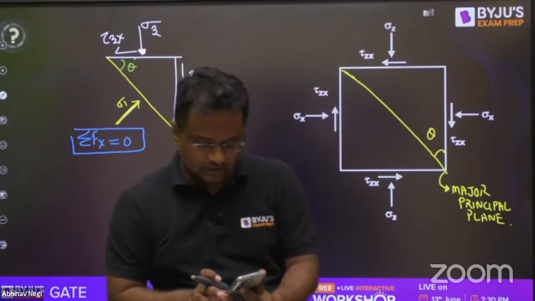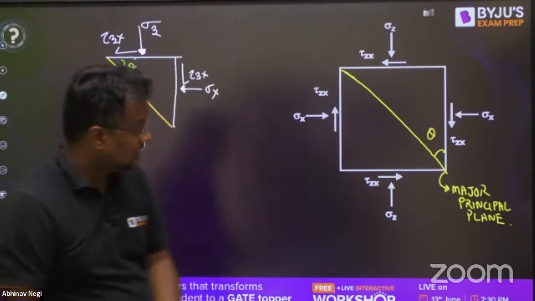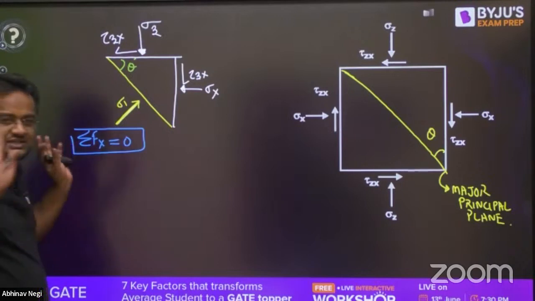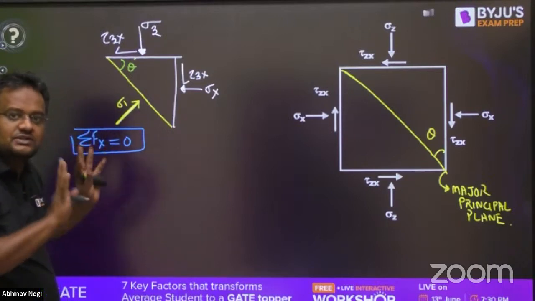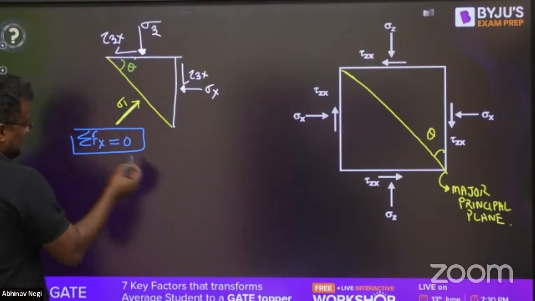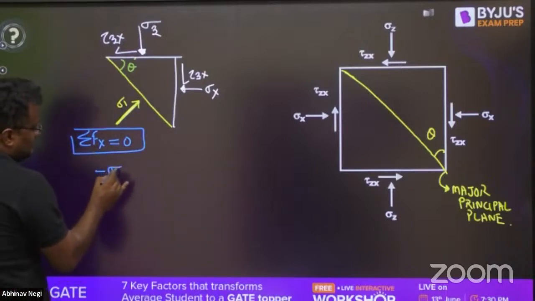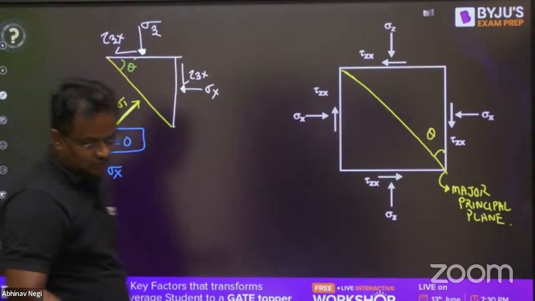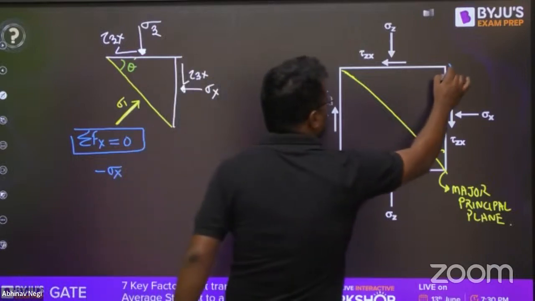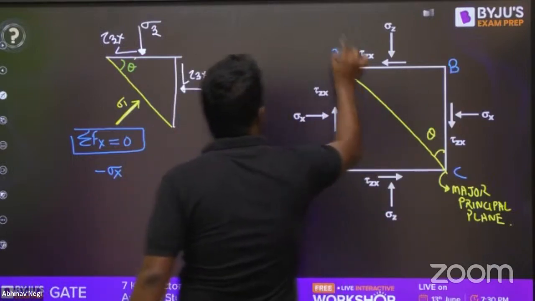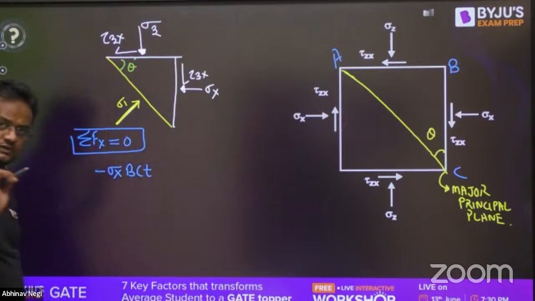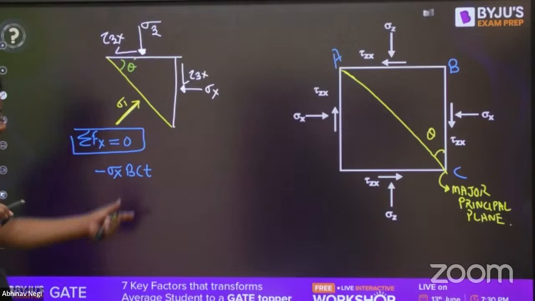So in the x direction, let this direction be minus. I'm not saying compression; you can take plus also, because summation Fx will be 0. You multiply by -1, it will be 0 only. So I am taking this as minus. Minus sigma x into BC, where I name this BC and this AB. So this will be BC into thickness T. This is the force, BC into T.